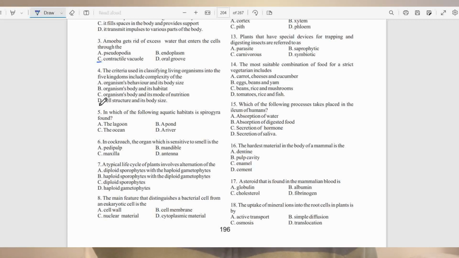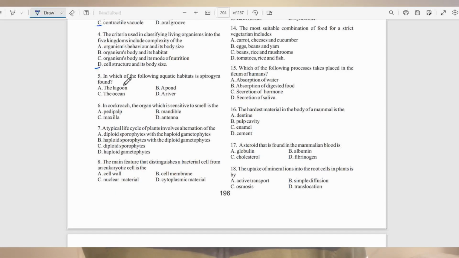So the answer to this question is D. Complexity of cell structure, prokaryote or eukaryote, and body size are the criteria used in classifying organisms into the 5 kingdoms, namely, Monera, Protista, fungi, plantae, and animalia.